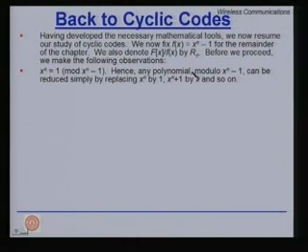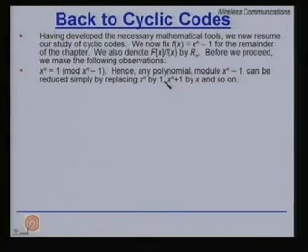Hence, any polynomial modulo x^n minus 1 can be reduced simply by replacing x^n by 1, x^(n+1) by x, and so on. This is an important observation. It means that if you are multiplying any polynomial by x^n, you are effectively multiplying it by 1.